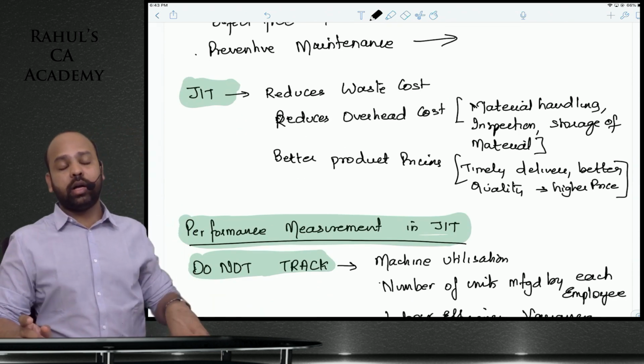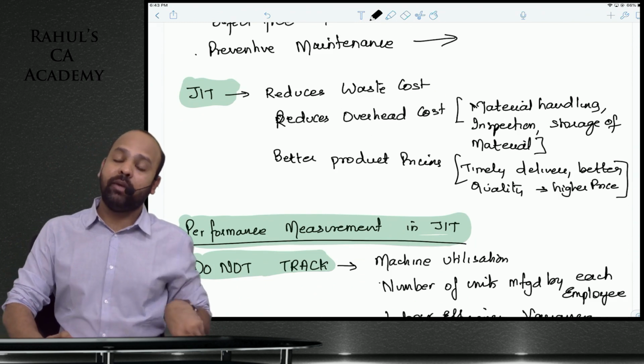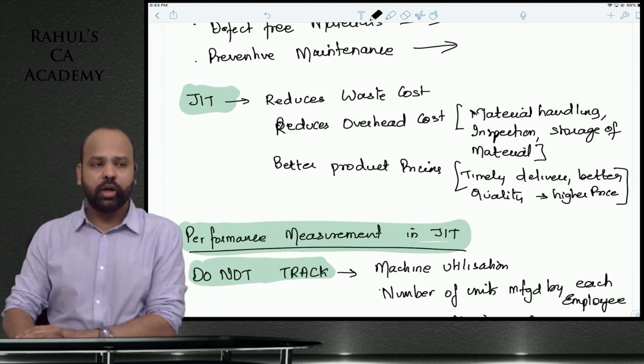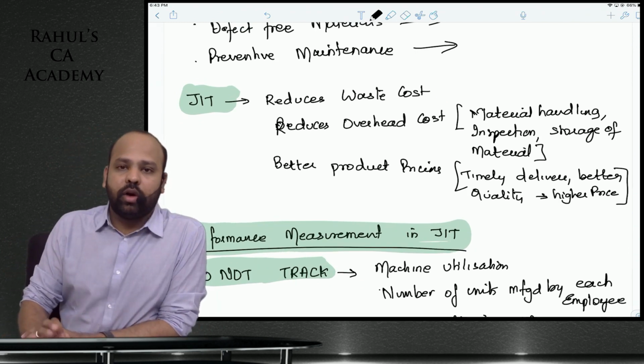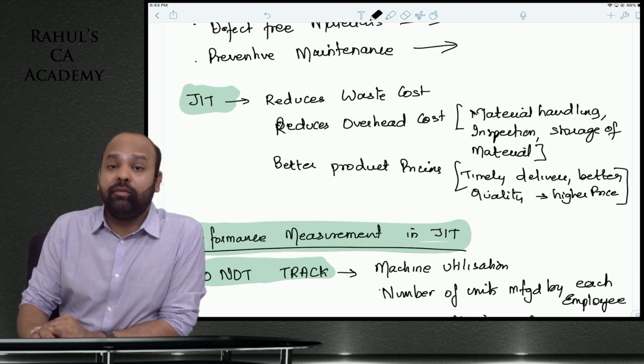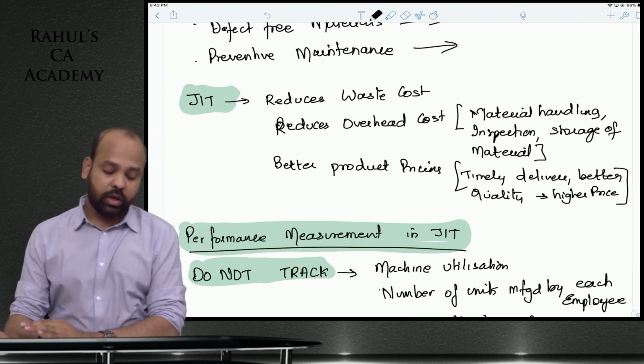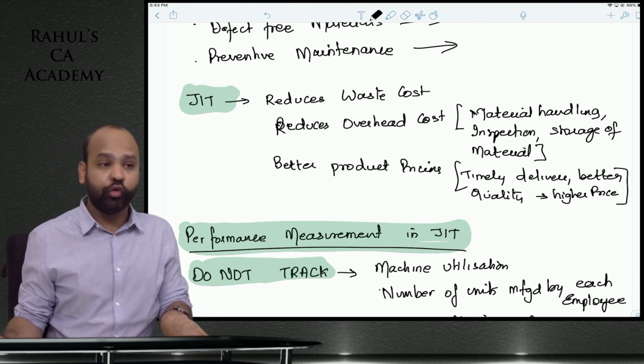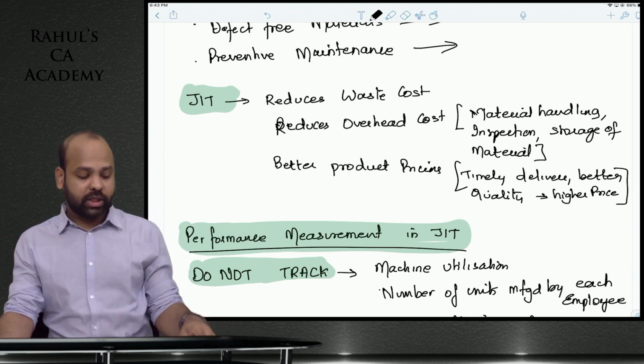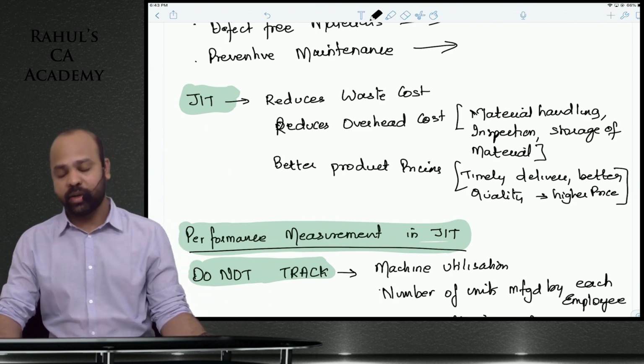So ultimately, beta, you have understood that the prerequisites of just-in-time are important, and the key elements are also. So ultimately, you must have understood that just-in-time will help you in reducing the waste in an organization, help you in reducing overhead cost. Undoubtedly, your overheads like inspection cost, storage of materials, material handling cost.